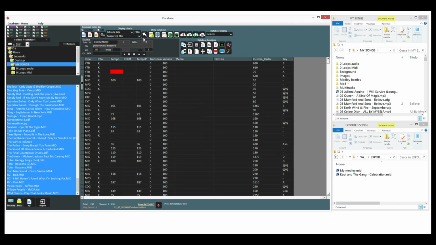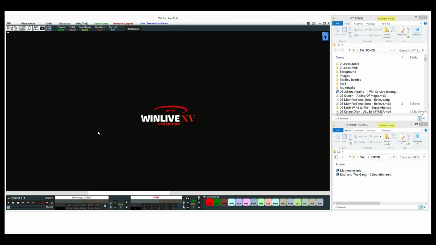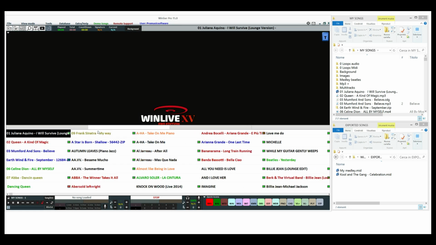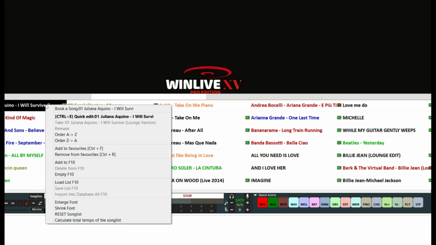Then, coming back into the performance mode, you can bring up song list 1 by clicking the F1 button. This way, you'll see the list of imported files with a color system stating the format: black for MIDI files, red for audio files, green for videos, and so on. Once the song list is open, with the right button of the mouse you can access several functions.